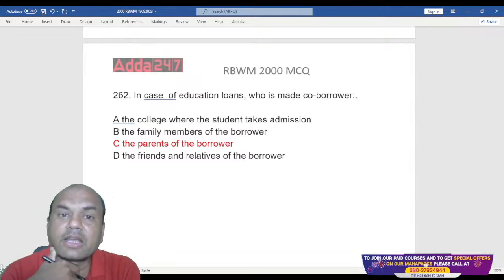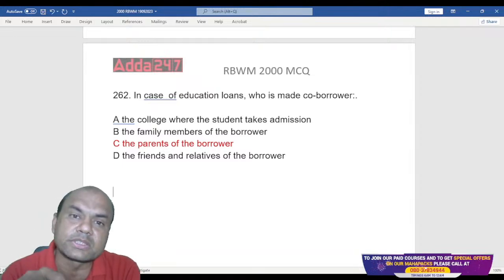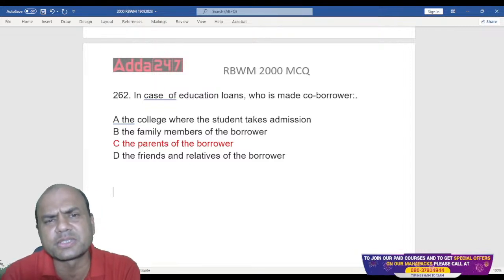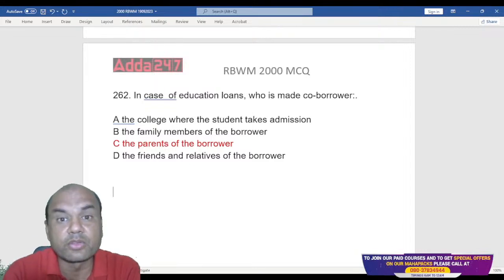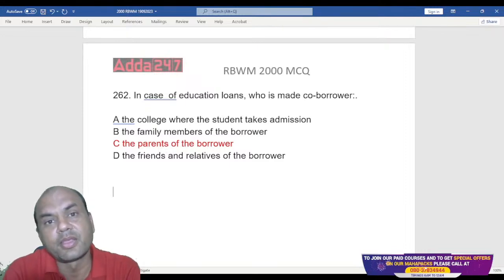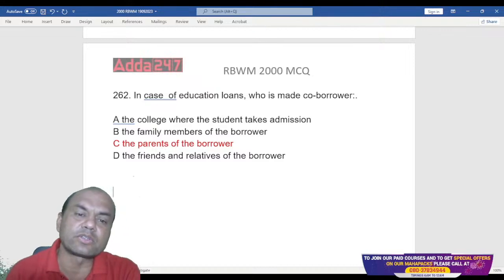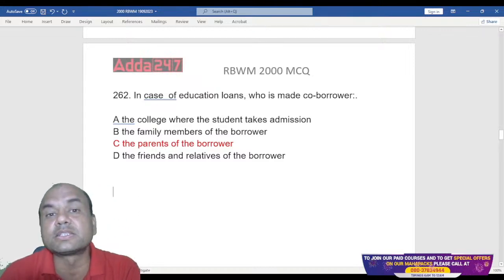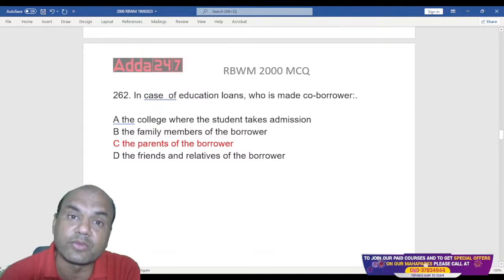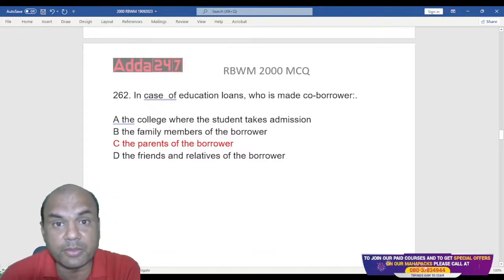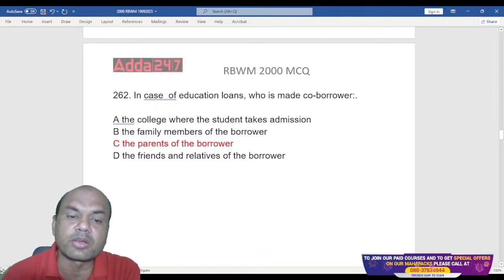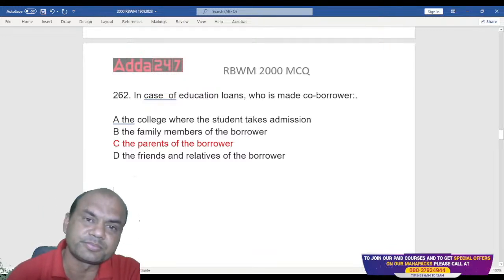It is expected that the student should complete the course and repay the loan by joining a job or doing some business, anything. So that is the logic behind it. The student should repay. But we take parents as a co-borrower. Why? Because if the student doesn't get a job immediately, or if the student fails, the loan is to be repaid in any case. So that repayment will be done by this co-borrower, the parents.